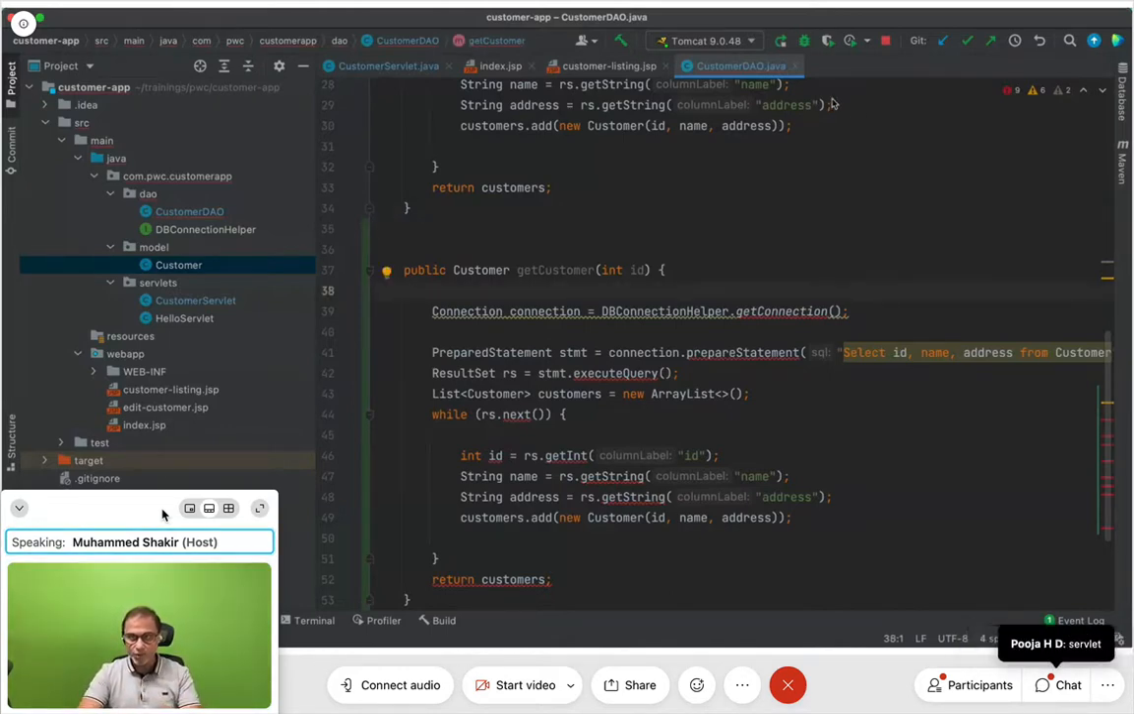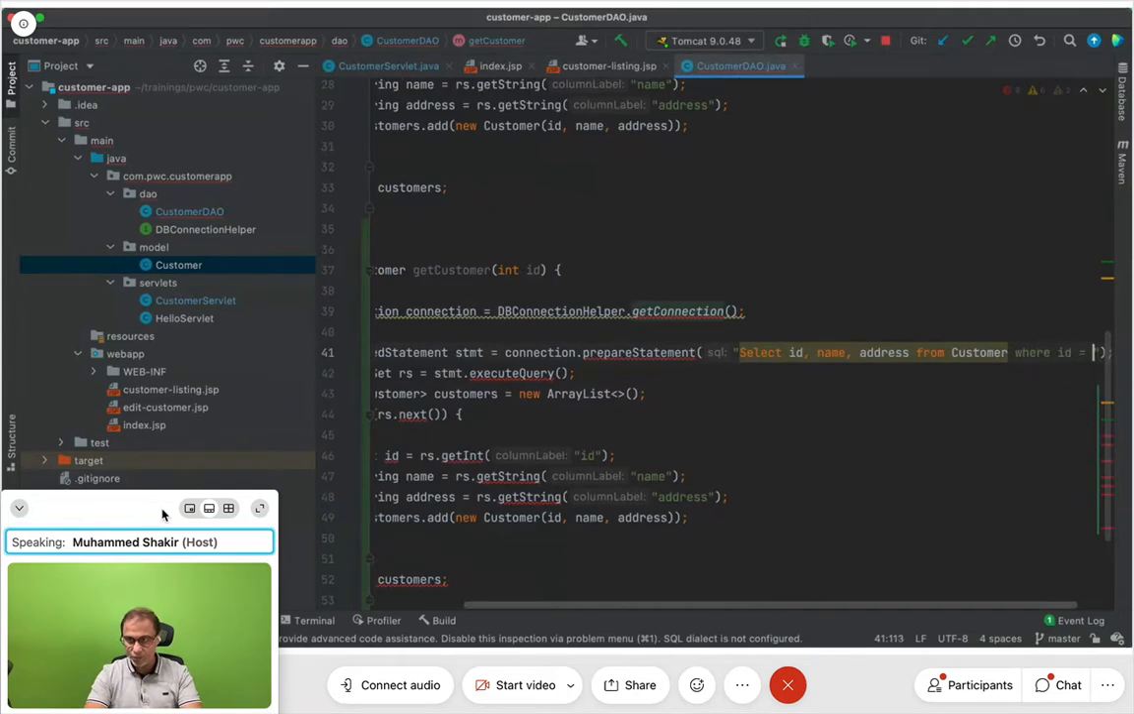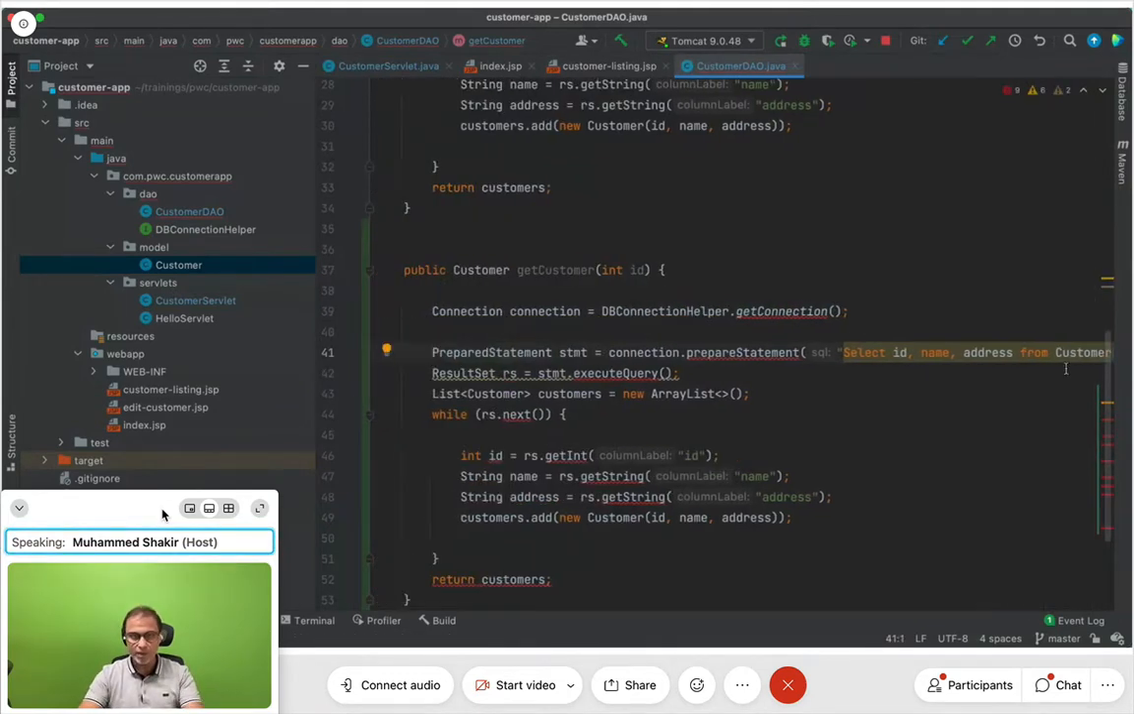Now see what I'm going to do here, my dear friends. I'm going to get the connection. When I get the connection object, the prepared statement is just perfect, but then I will have a where clause here. I'll say where ID is equal to question mark. Then connection dot prepareStatement. I have not put throws exception here. I will deal with exception handling separately. I'll show you the best way of handling the exceptions.